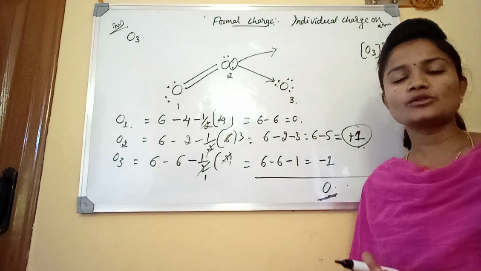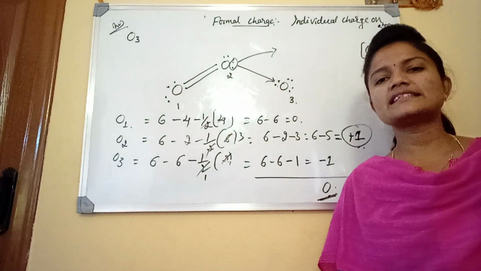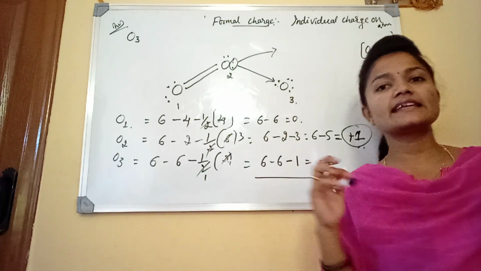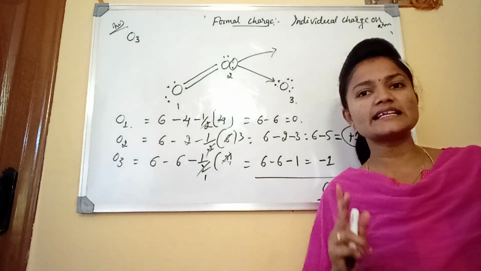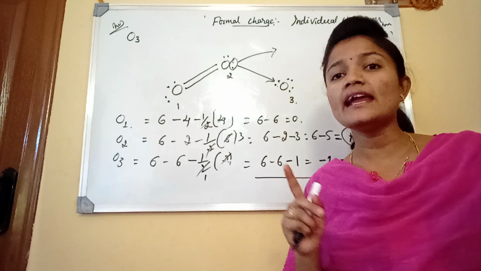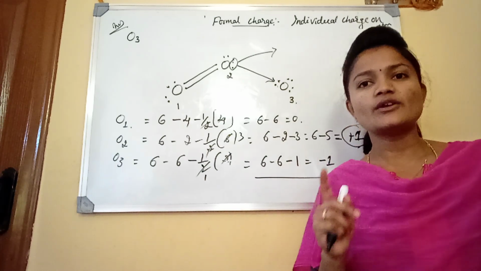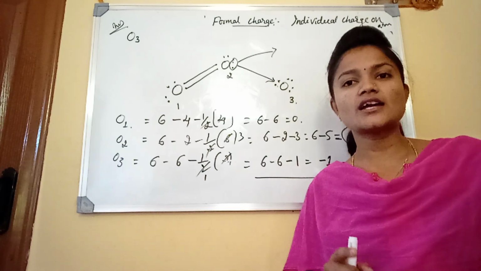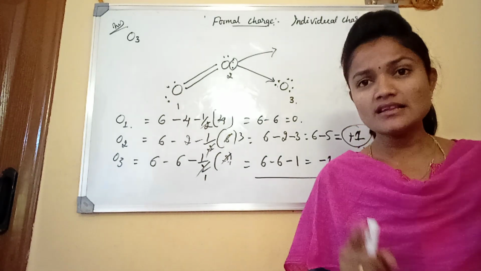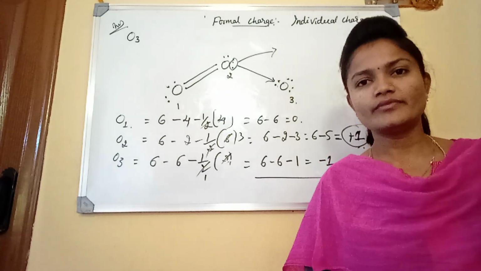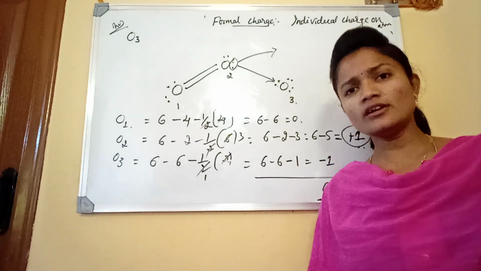Get it? Then go to the next topic. This is about the formal charge. I have given 2 examples, that is NH4 plus 1 and CO3 2 minus. You have to calculate the formal charges and the overall charge on the molecule. Get it? Go to the next topic.